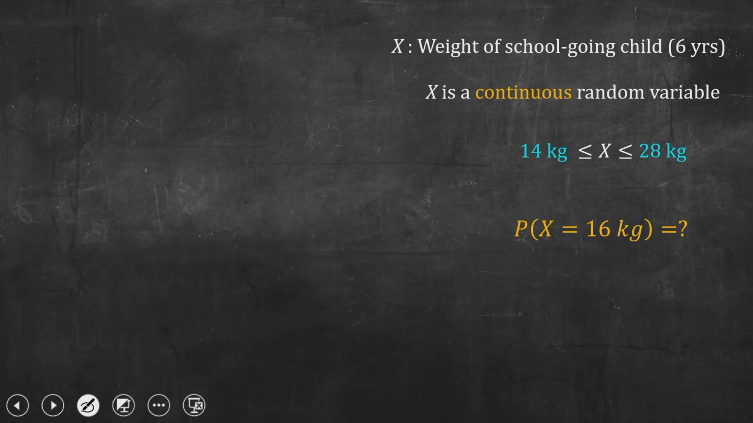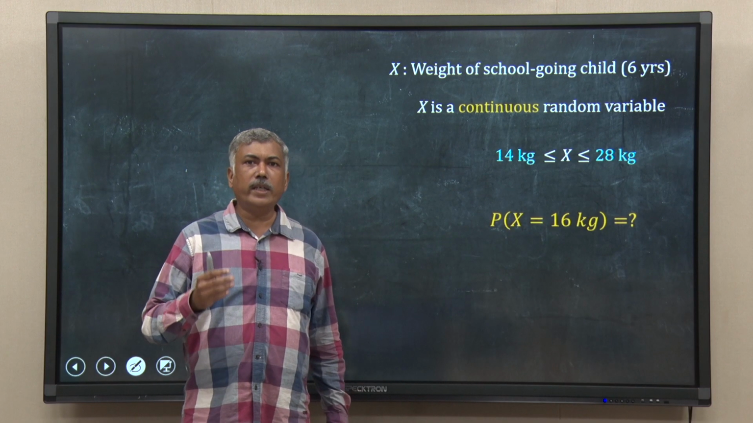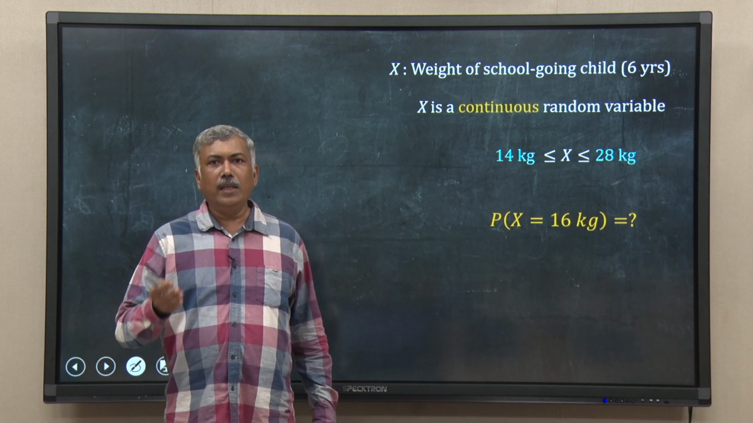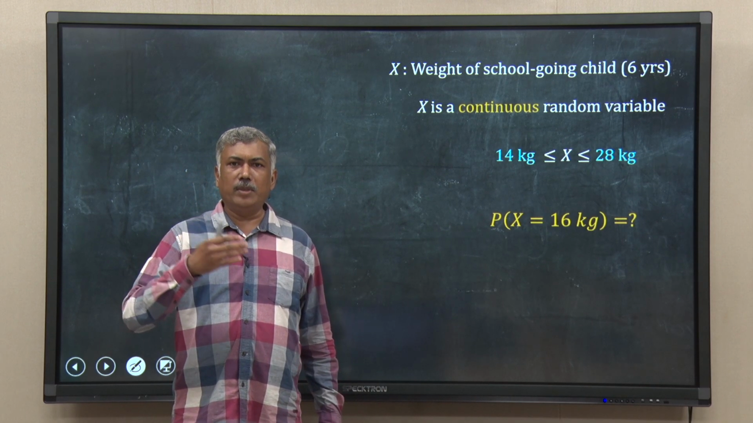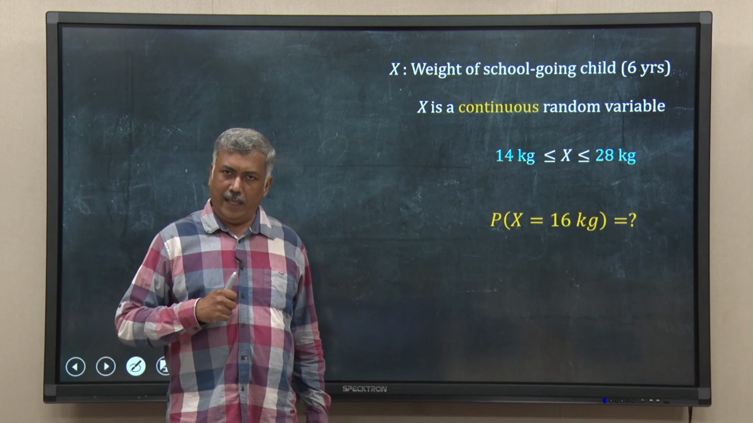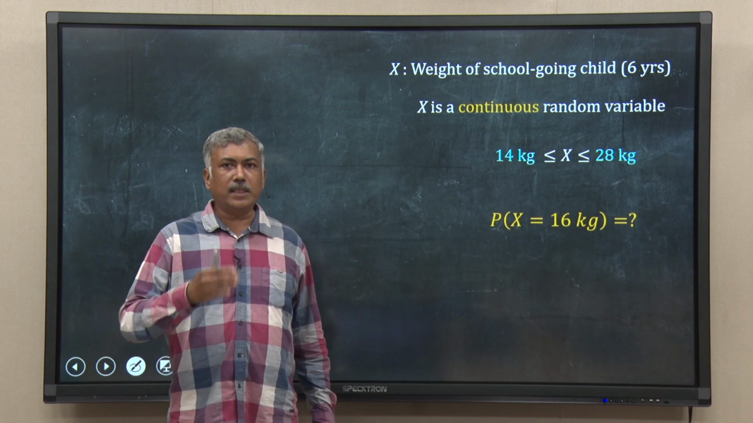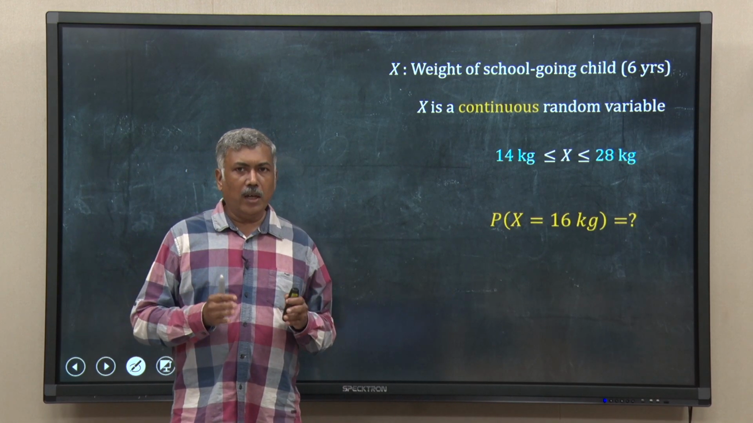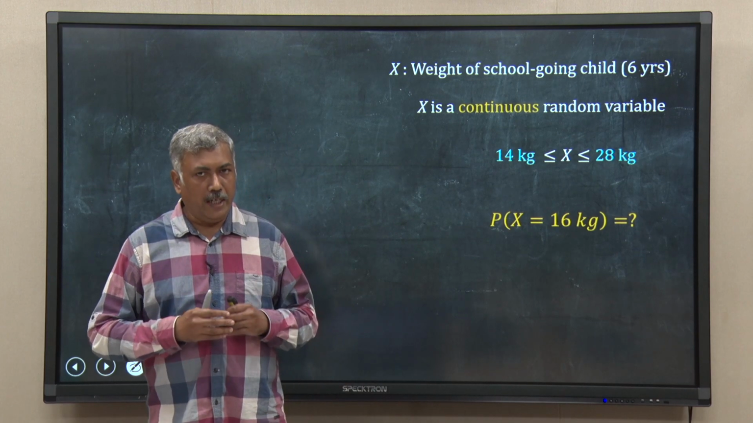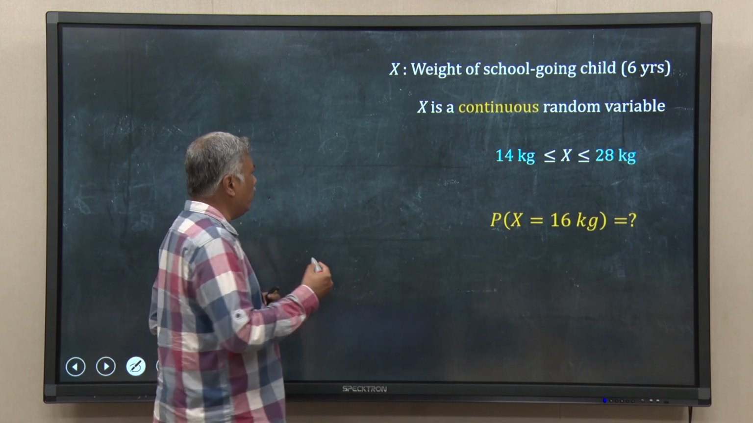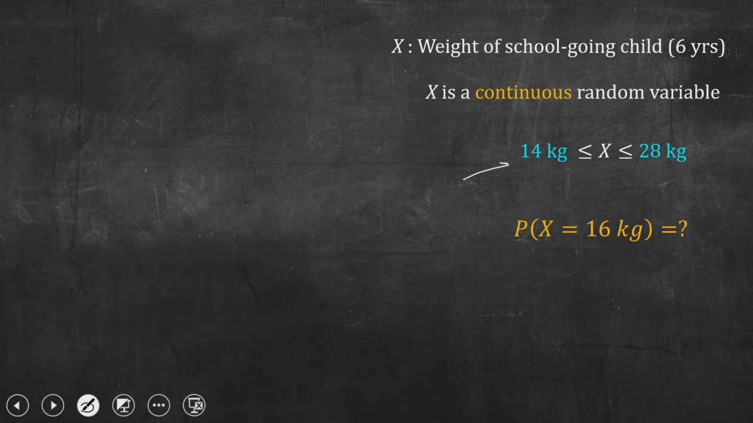Suppose x represents the weight of school going children of age 6 years, in the bracket of 6 to 7, something like that. So, x is a continuous random variable, because weight is not discrete. The weight can be 16, it can be 16.2, it can be 17, 17.53, something like that, right. It need not be 16, 17, 18. So, the weight of a child is a continuous random variable. And suppose we know from our data that it varies from 14 kg to 28 kg for this age group.